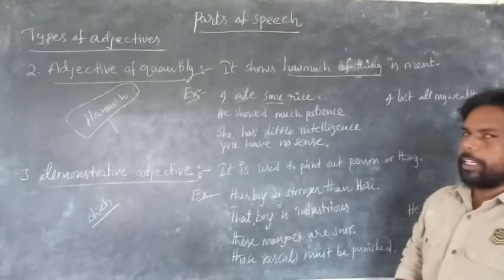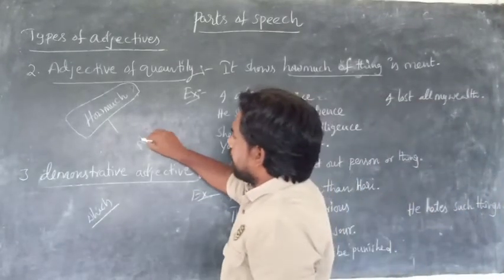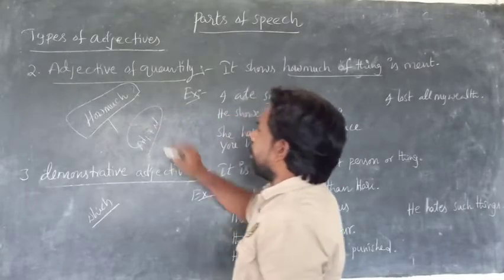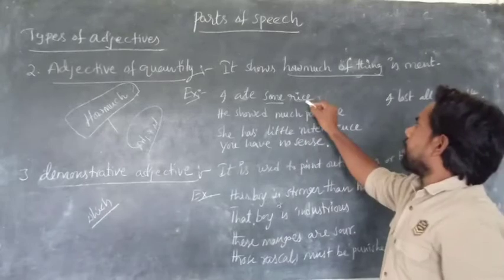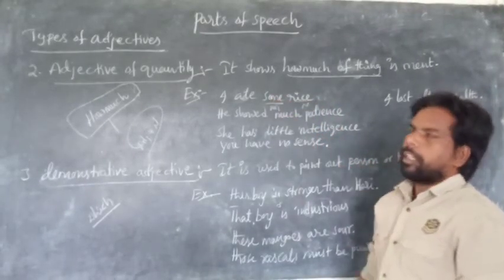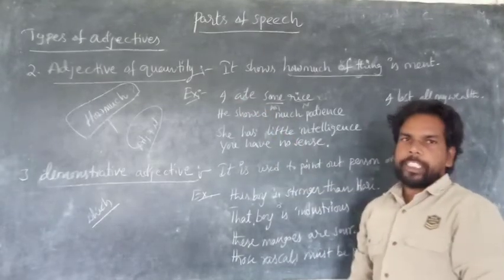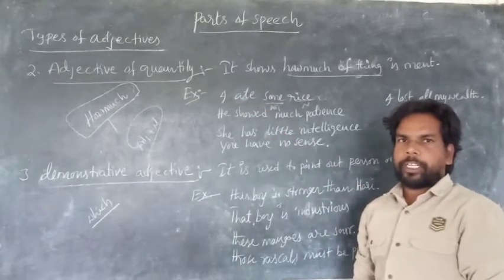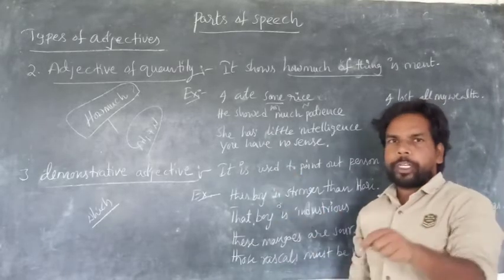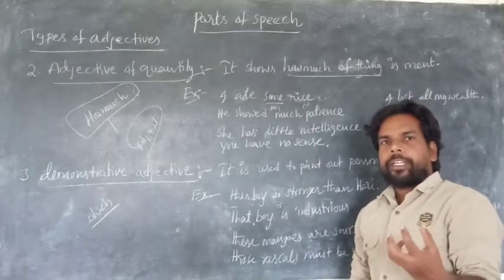So what is the place of adjective? Adjective is used before the noun. So rice is a noun, and some is called what? Adjective. This shows quantity, so it is called adjective of quantity. What is the difference between number and quantity? Number we can count, but quantity we can measure.